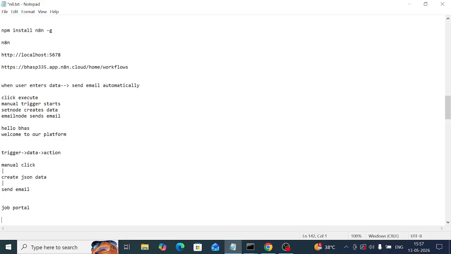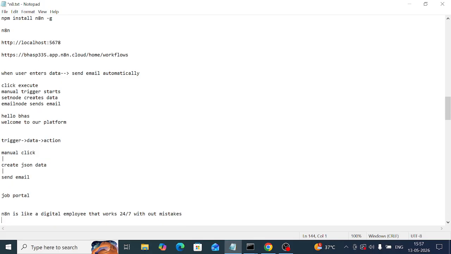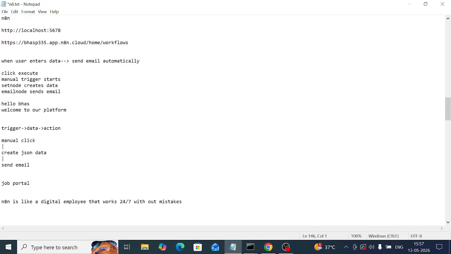Here it shows one HTTP Request node to call an API, and a webhook as a real-time trigger. n8n is like a digital employee that works 24/7 without mistakes.